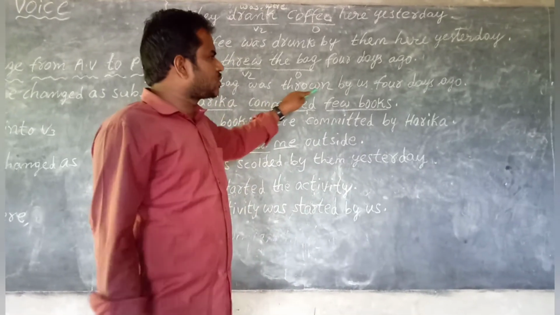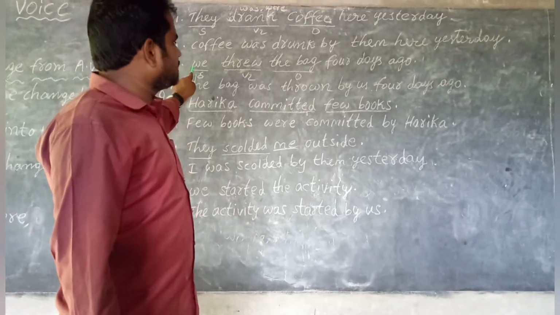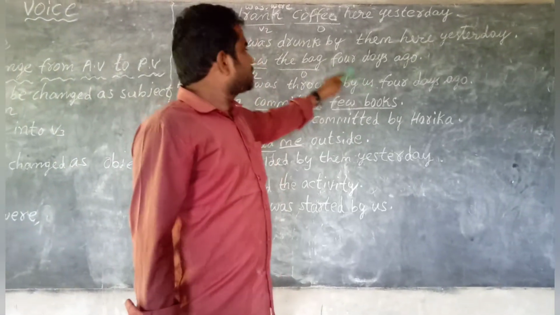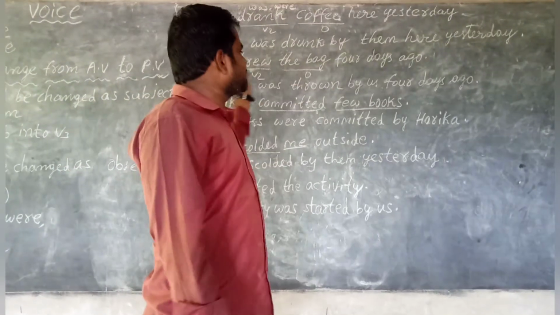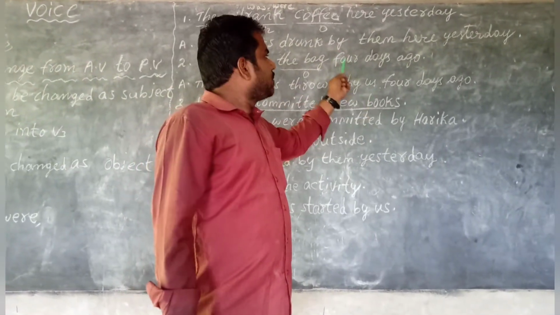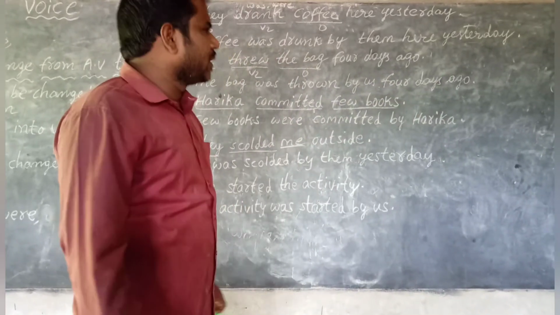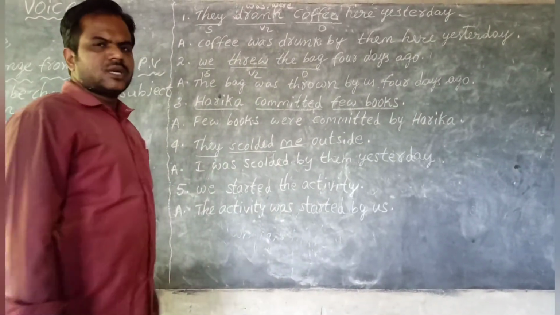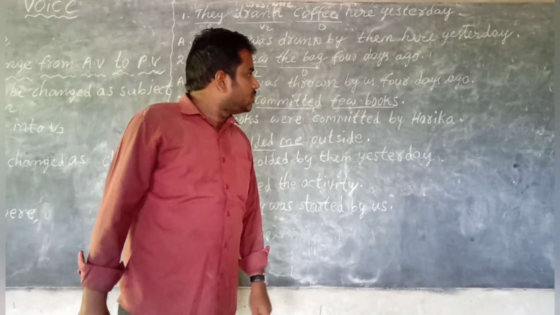Three rules done. Fourth rule, add by. Fifth rule, change the subject into object. So subject we, when we change into object case, becomes us. Remaining sentence, 4 days ago. Next, third one. Harika committed few.